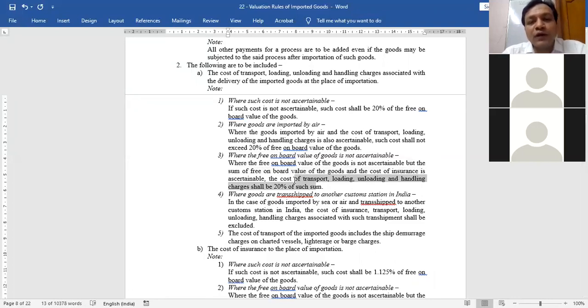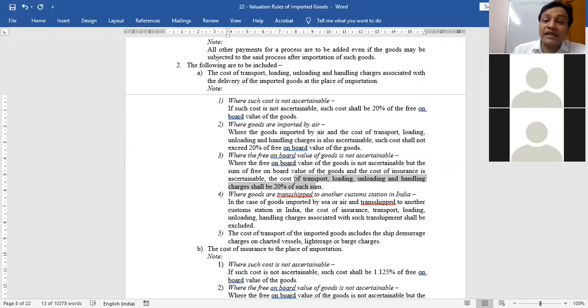If my free on board value plus insurance is 25 lakh, I don't know only free on board, I know free on board plus insurance is 25 lakh. What will be my handling cost then? 20% of 25 lakh, 5 lakh. These 3 points you have to remember when you add handling, loading and unloading charges in the transaction value.